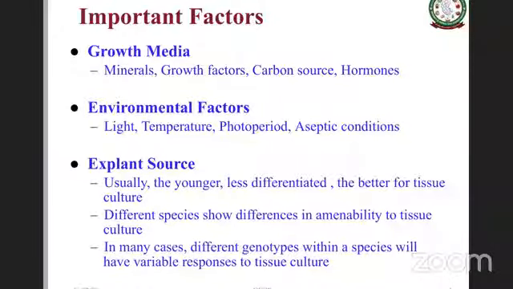But also, much more recently, genotype independent protocols, or genotype independent combinations of growth regulators and nutrient media, are coming up. For example, in rice, we have a genotype independent regeneration protocol where you can get plants irrespective of genotype or variety. So these three factors are very important when we are doing tissue culture.